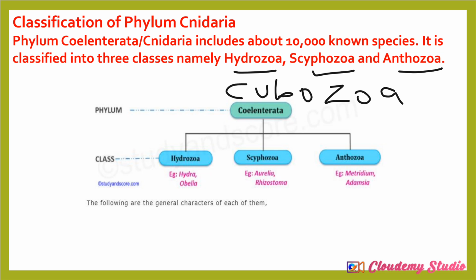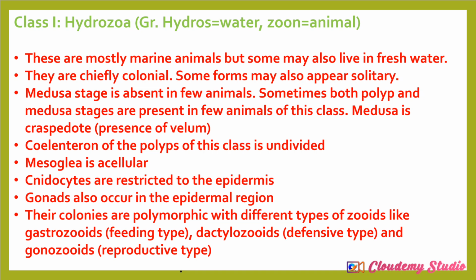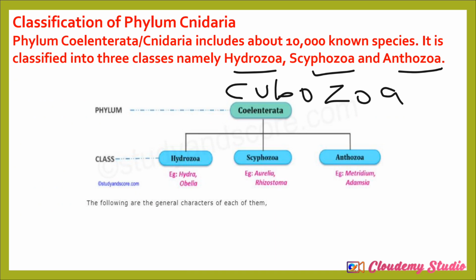An example of hydrozoan is Hydra and Obelia. The example of scyphozoan is Aurelia aurita or jellyfish. The examples of anthozoan are Actinia, Meandrina, and Adamsia, also known as sea anemones. These are anthozoan. So these are the classes of Cnidarians. And this is where we're going to stop the video. In the next video, we'll be talking about the characteristics of each of these classes.